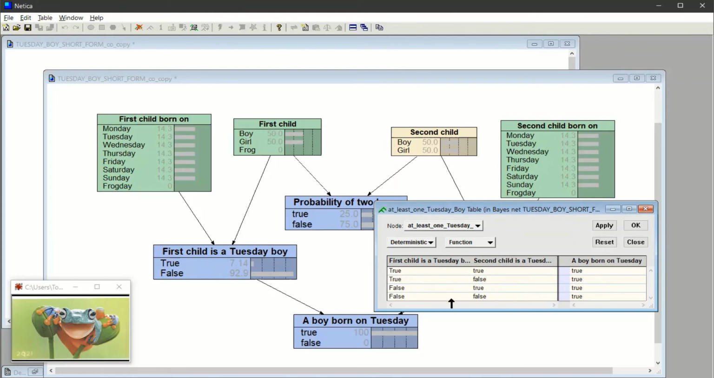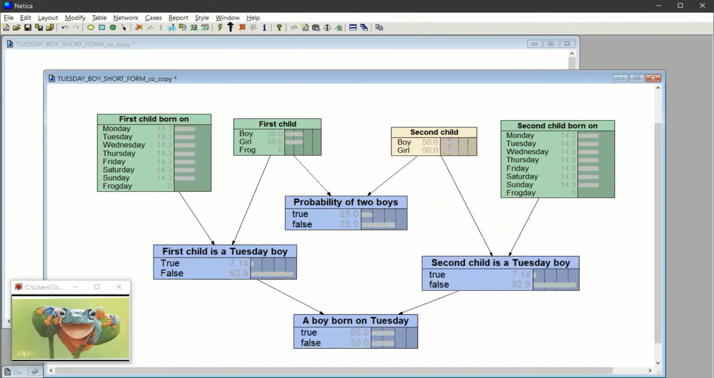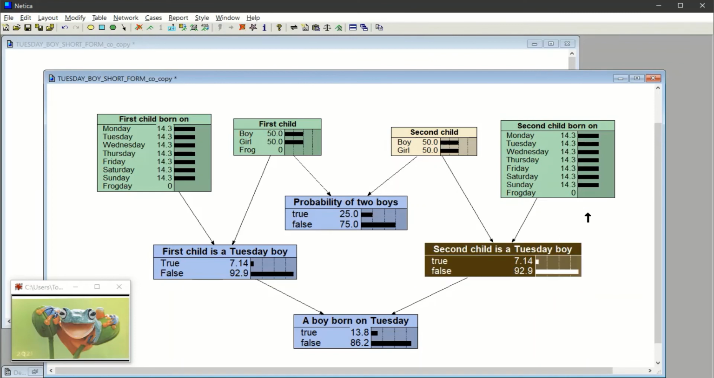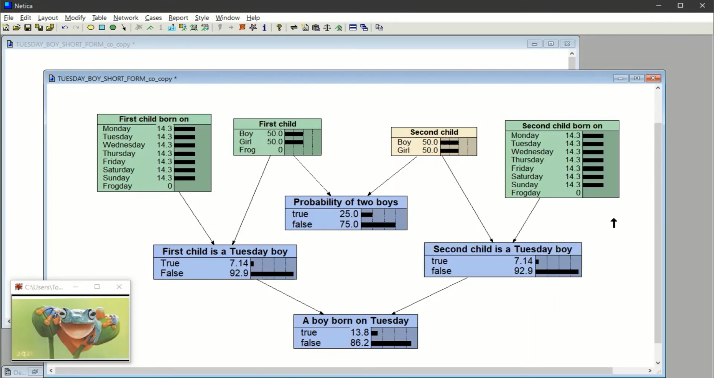And similarly here, but if the first child is not born on Tuesday, and the second child is not born on Tuesday, well then you're not going to have a boy born on Tuesday. So we're going to say false. And now we can apply, and now close, and then we compile the net, and do we have the expected values? Yes, we have exactly what we had before. Now we'll just make that pretty a little bit. We'll do that. Now we need one more thing.